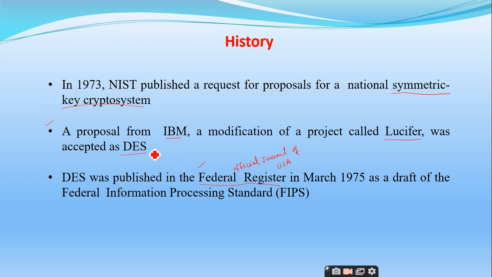So what they have done is this DES has been published in this journal in March 1975 as a draft of public information processing standard, right? So that is the birth of the DES algorithm. Basically it is Lucifer, which was exclusively designed by the IBM scientists, but later they formed a group with the NSA also. So both of them worked and they thought of reducing the size of the key from 128 bit size to 64 bit size, right?